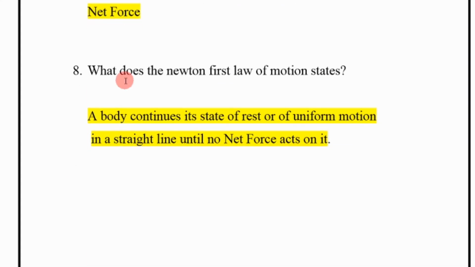Next, what does the Newton first law of motion state? A body continues its state of rest or of uniform motion in a straight line until a net force acts on it.